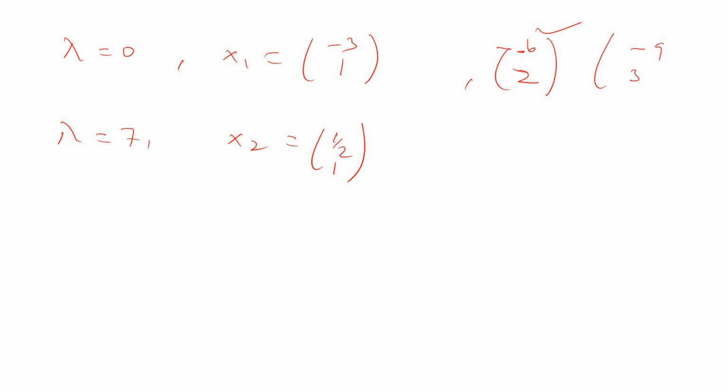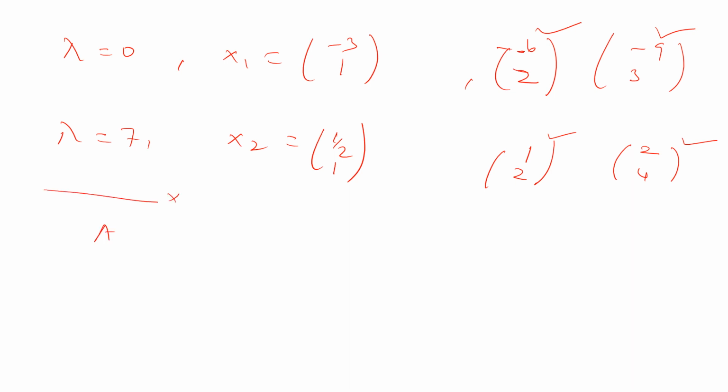Minus 9 comma 3 is also a solution. Here in this case you can multiply by 2, and you will get 1 and 2. So this is also an eigenvector for the eigenvalue lambda. Or if you multiply by 4, you will get 2, 4, that is also a solution. So you have an infinite number of solutions. Among them we need only one solution, which is non-zero. Okay, so this is fine.